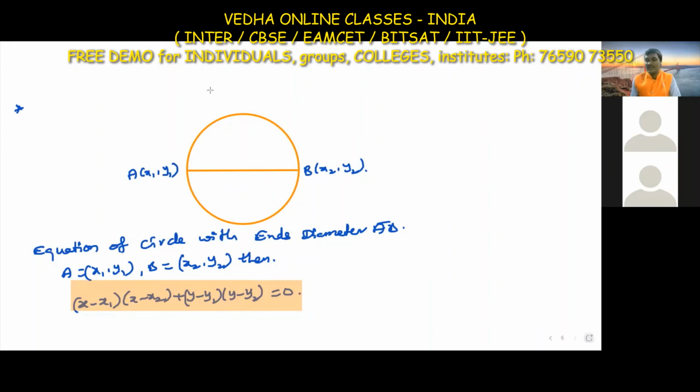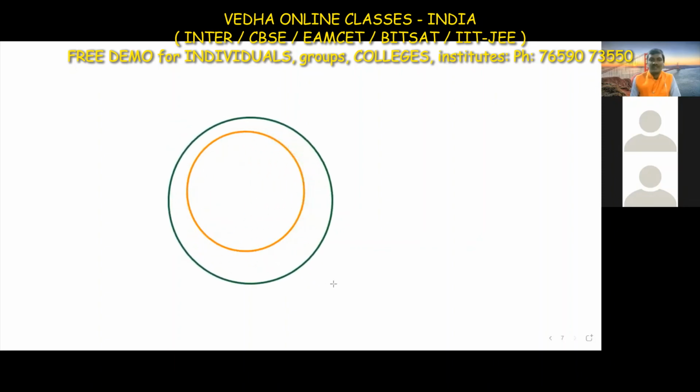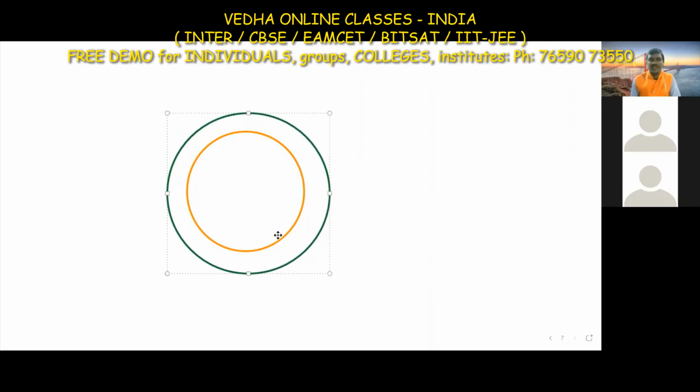So, concentric circles. What is a concentric circle? For example, I have one circle like this and one more circle like this. Two circles. What you observe here is that the center is the same for these two circles.